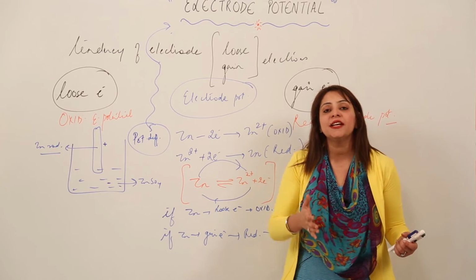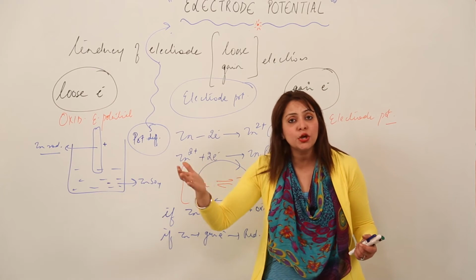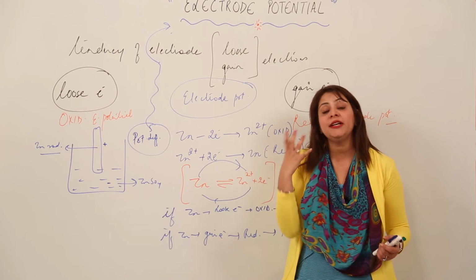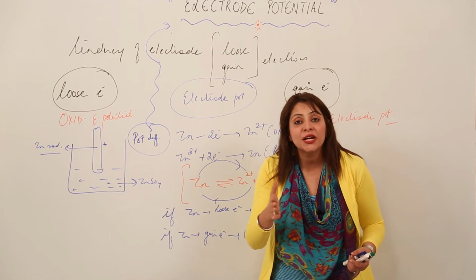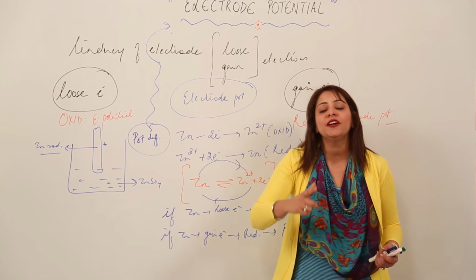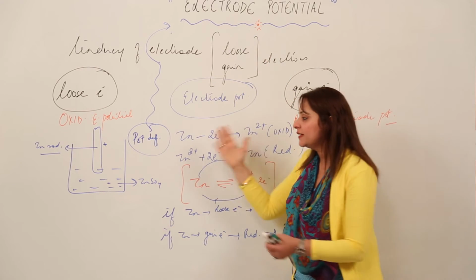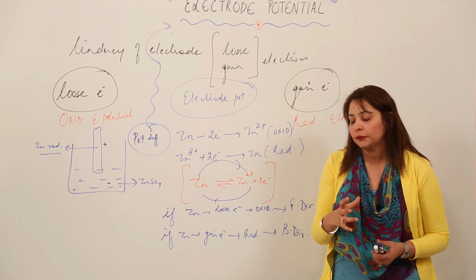So that will result in the development of a certain kind of charge on the electrode with respect to the solution. And if we get to see two different kinds of charges in the same beaker, that leads to the development of potential difference, and this potential difference is the main cause of the electrode potential. So this is how you are going to explain it if you get the question on electrode potential.